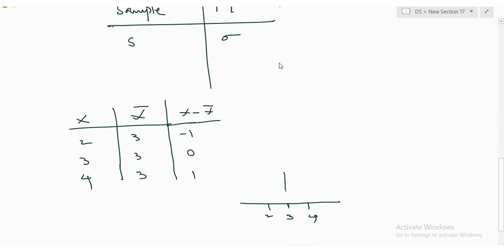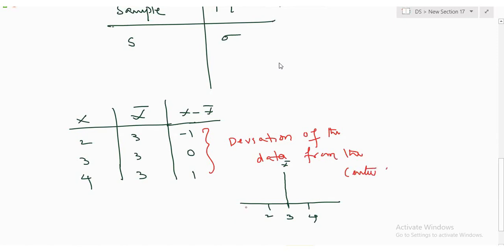So this is my center. X bar is nothing but my center. And how is my data deviating from my center? How much is it deviating? This is nothing but the deviation of the data from the center. All with me?